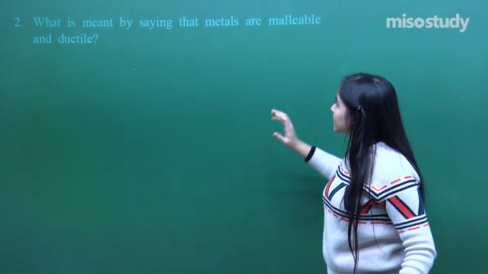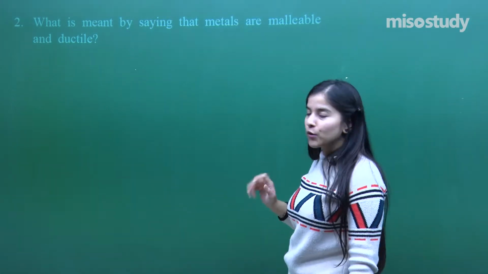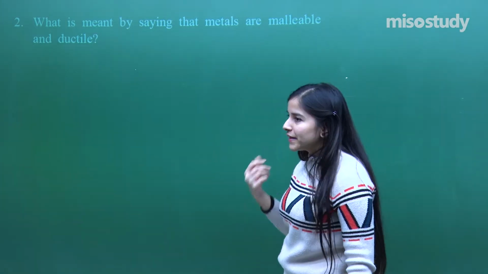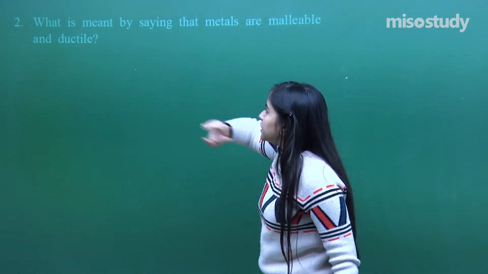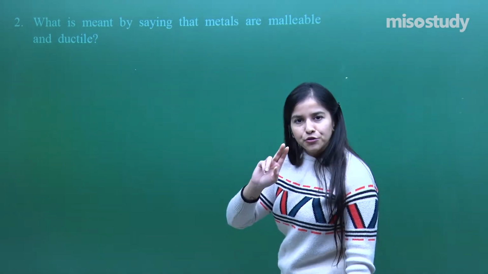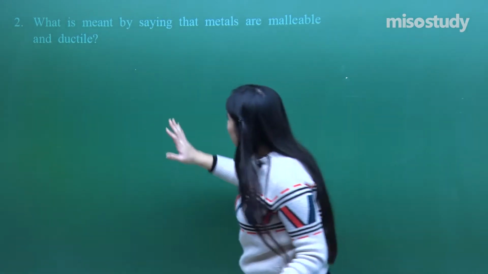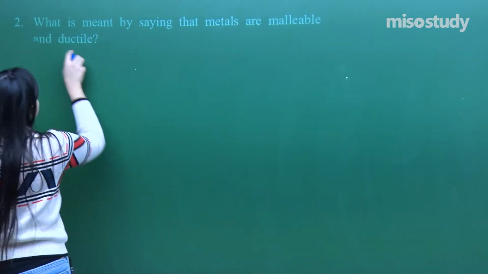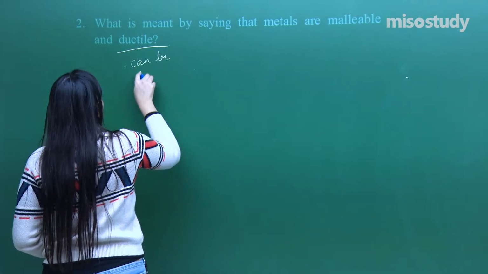Now question number 2, what is meant by saying that the metals are malleable and ductile? So if you have confusion in these two terms, what you can do is, you know what duct is? Duct means a wire, fine. So that will clear out all your doubts that ductile means it can be drawn into wires.